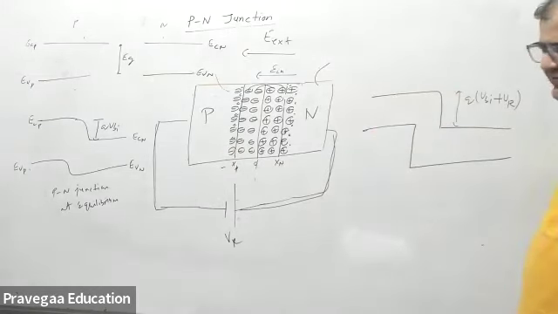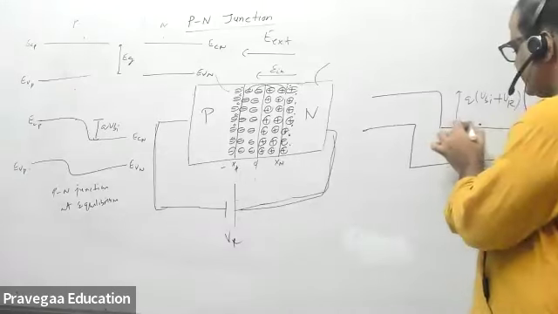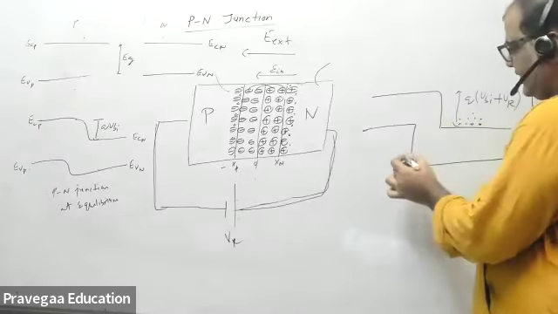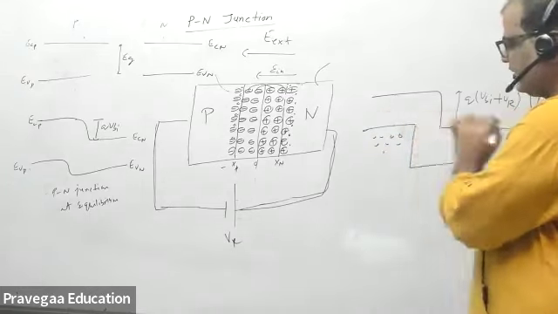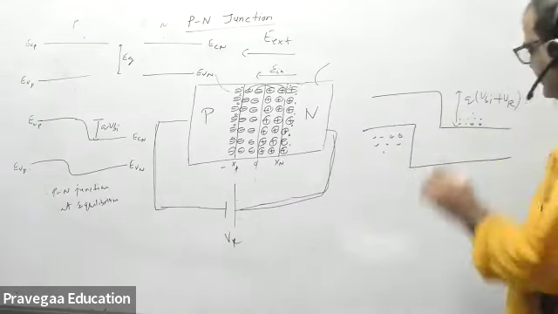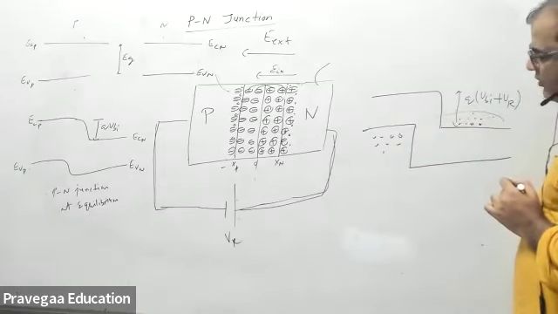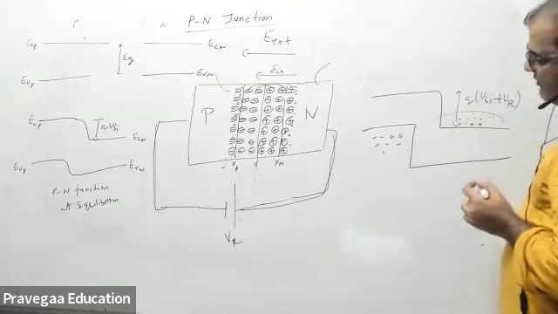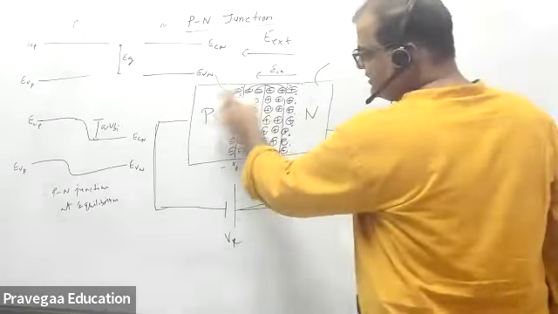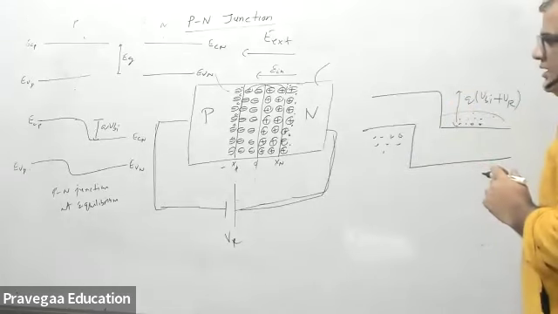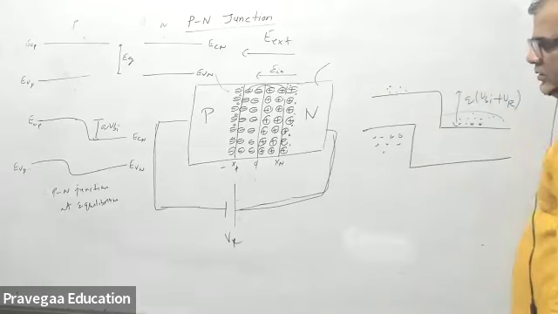Once this barrier increases, what will happen? These conduction electrons, and the holes here, cannot move across. But there are some minority electrons present in the p section also, very few.